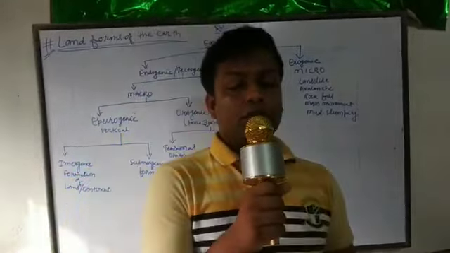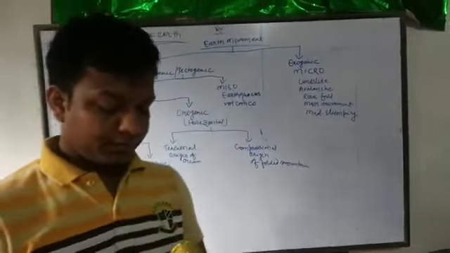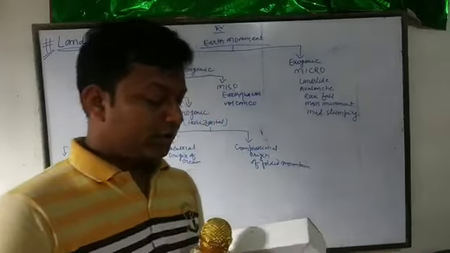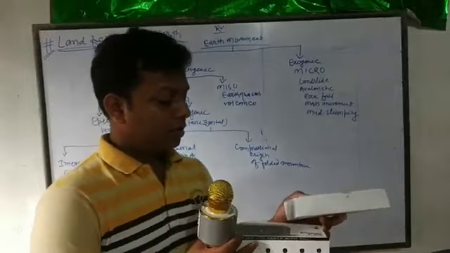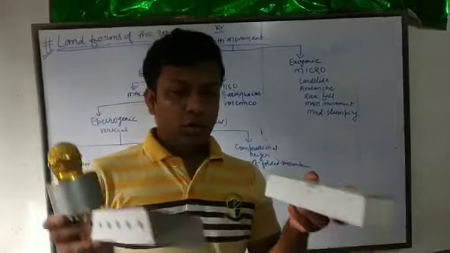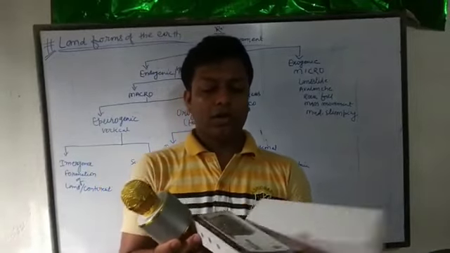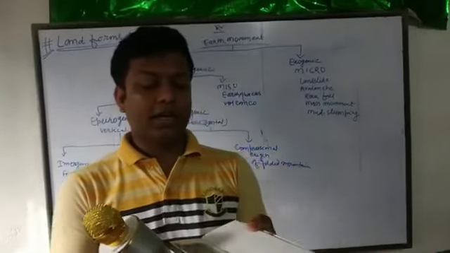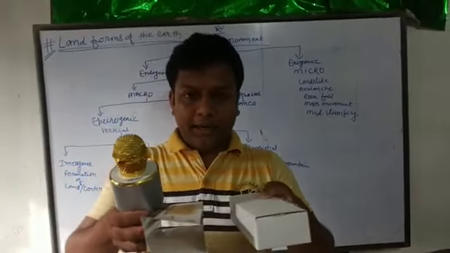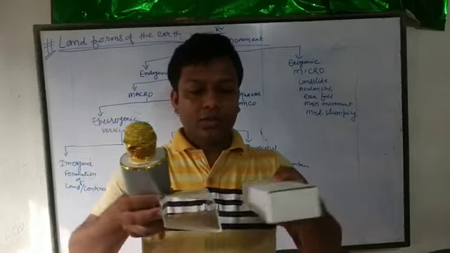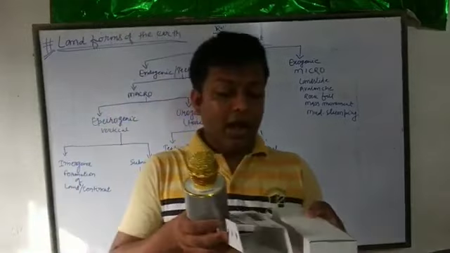We are going to discuss these three plates. Suppose these are two plates, and this is the crack. When the plates separate from each other, it is a divergent plate.